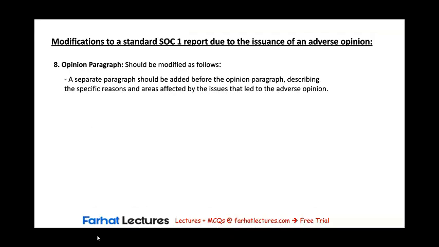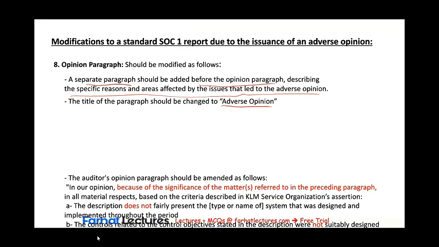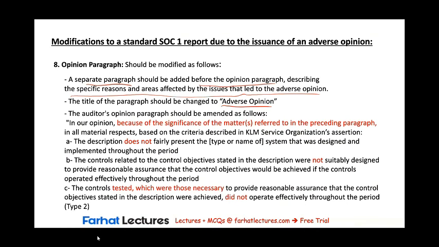A separate paragraph, again, should be added before the opinion paragraph, describing the specific reasons and areas affected by the issues that led to the adverse opinion. Also, the title should be amended. It should be an adverse opinion paragraph. And finally, the auditor's opinion paragraph should be amended as follows.